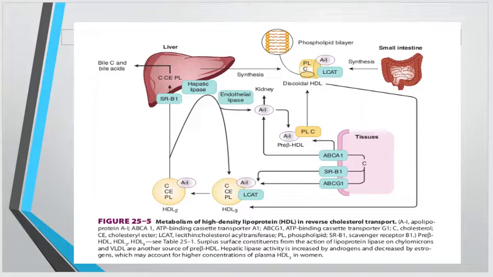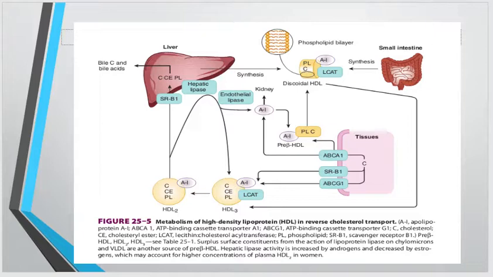This HDL3, after being acted on by LCAT, is converted into the HDL2, and this HDL2 is taken up by the scavenger receptor B1, where the cholesterol and phospholipids are hydrolyzed, and we can synthesize the bile acids and bile.